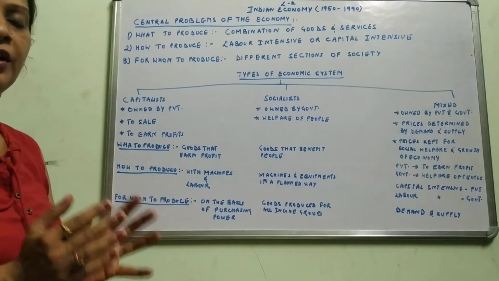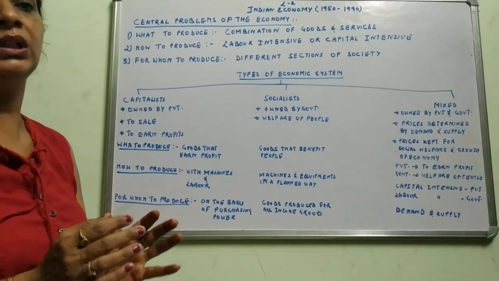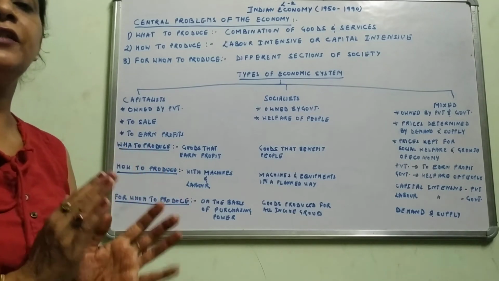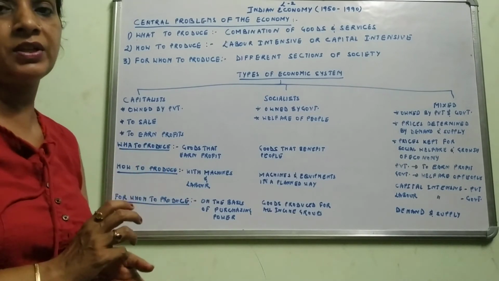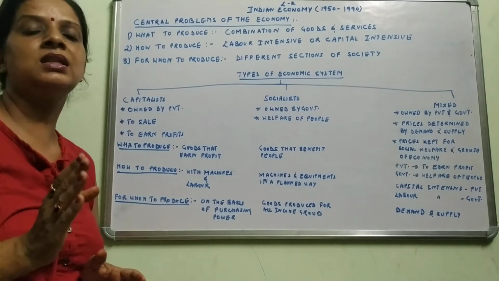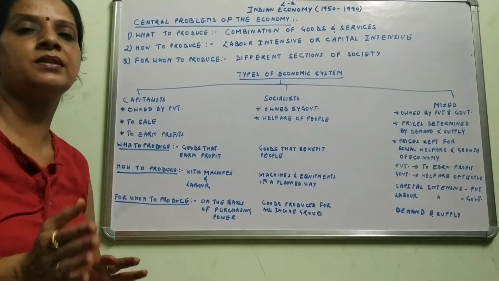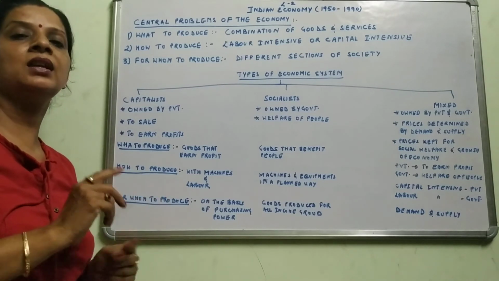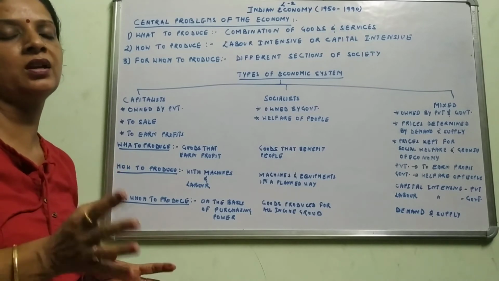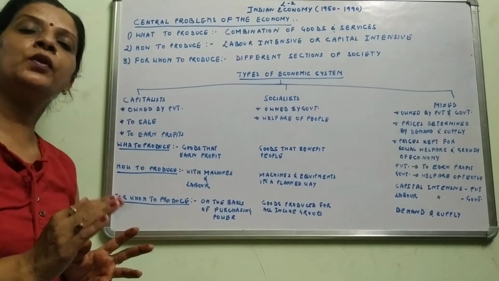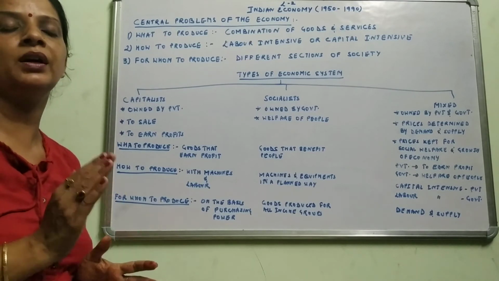Government has focused on agriculture because our economy was agricultural at that time. 85% of the population was involved in the agriculture sector. Now it is a 60% and 40% ratio: 60% in the agriculture sector and 40% in the tertiary and secondary sectors. At that time it was 85% agriculture and 15% in the tertiary and secondary sectors. So the government has to produce goods both for the benefit of the people as well as for earning profit.